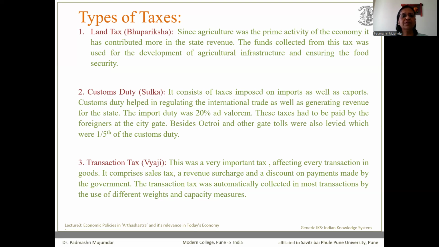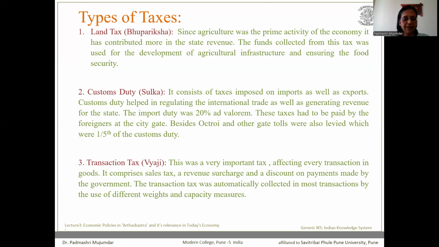The second tax recommended by Kautilya was customs duty, which is called shulka. It consists of the taxes imposed on imports as well as exports. Customs duty helped in regulating international trade especially, and generating revenue for the state as well. The import duty was 20% ad valorem. Now, what is ad valorem?